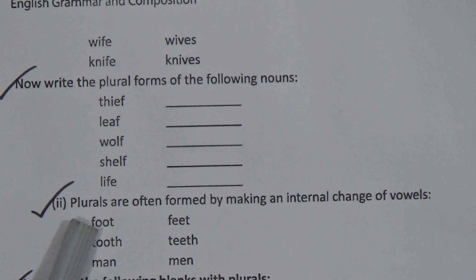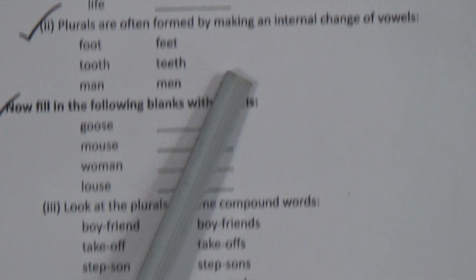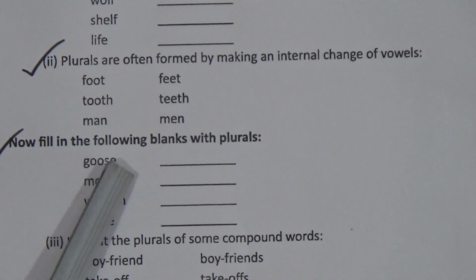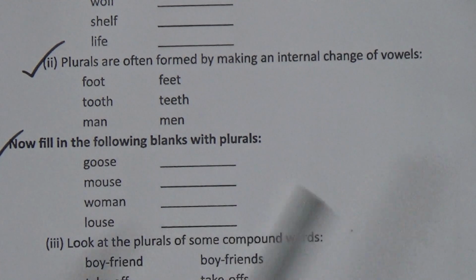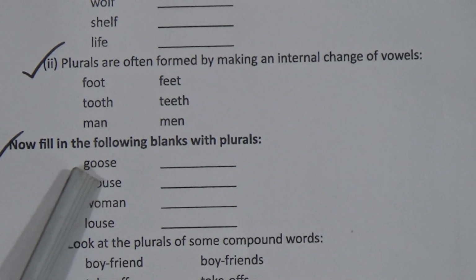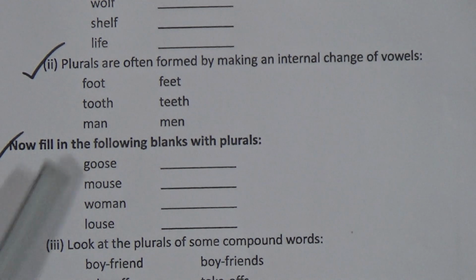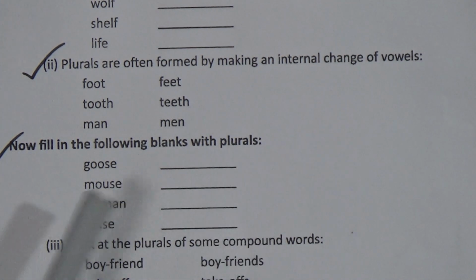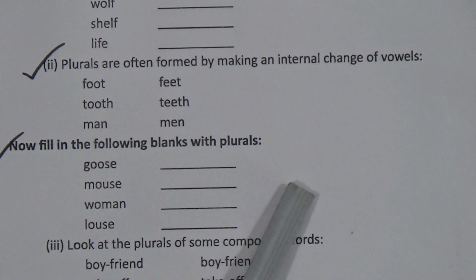Number 2. Plurals are often formed by making internal changes of vowels. For example, foot, feet; tooth, teeth; man, men. Now fill in the following blanks with the plural. So look at goose, it is geese. Goose, geese. Mouse, mice. Woman, women.